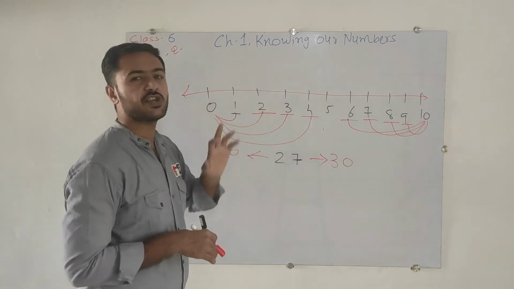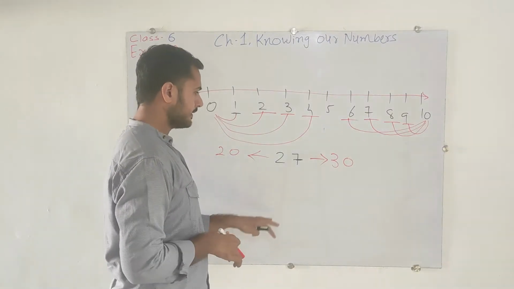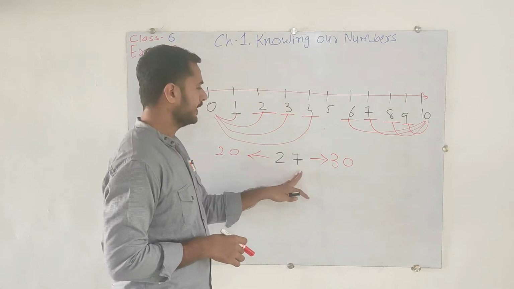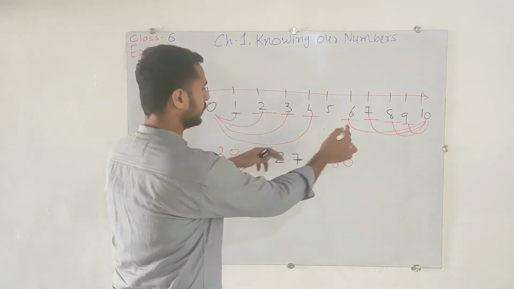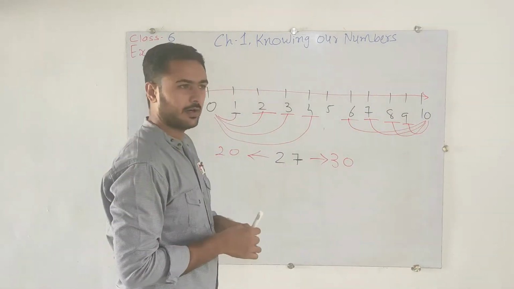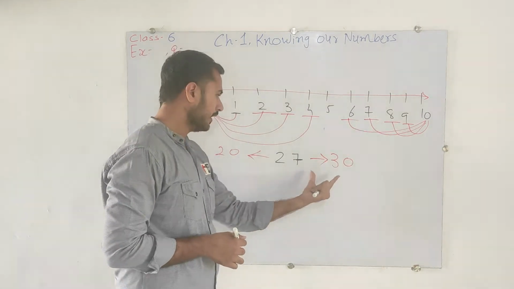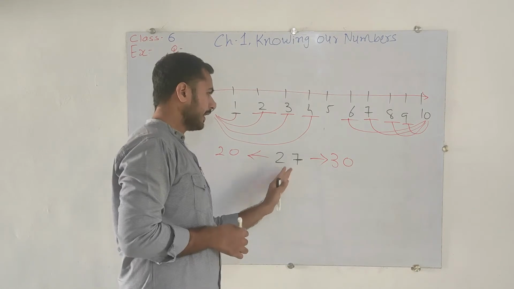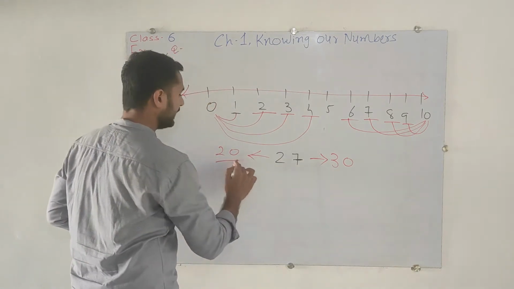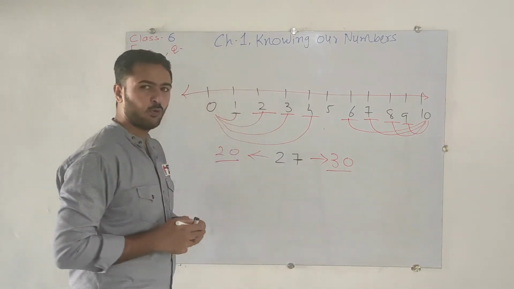Again, we will see this chart. As we discussed, here we need to find whether the number 7 is nearby to 10 or 0. Of course, as we have discussed, that is nearby to 10. So here we will go for the 10. But here again, that's the 20 and here is 30. So how will we find?